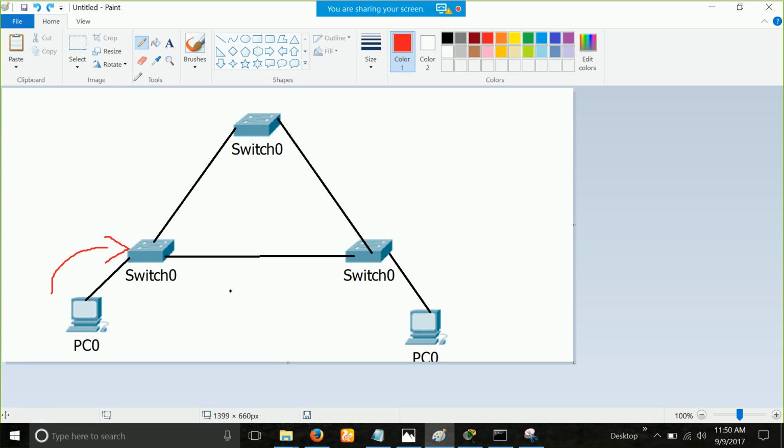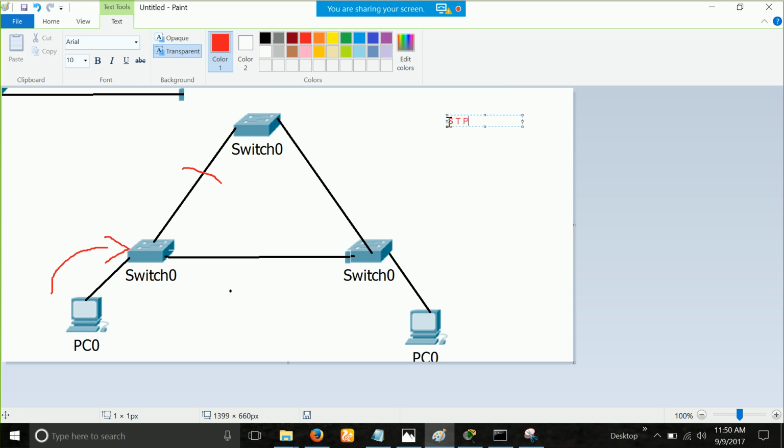One other thing, for instance, if we remove this link, then our problem is also solved. There will be no loop in our network. But then our backup is gone. If something bad happens to this link, then we cannot go to the PC. That's why we cannot do that. And that's why the only way to stop it is the spanning tree protocol.